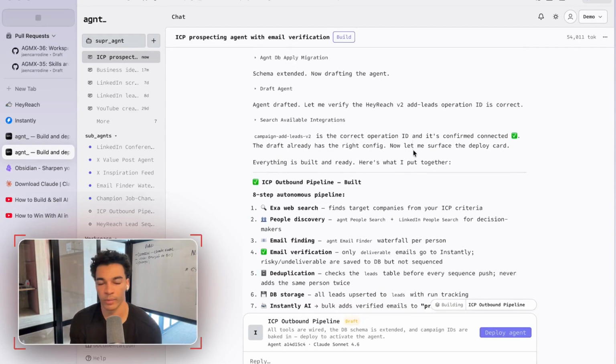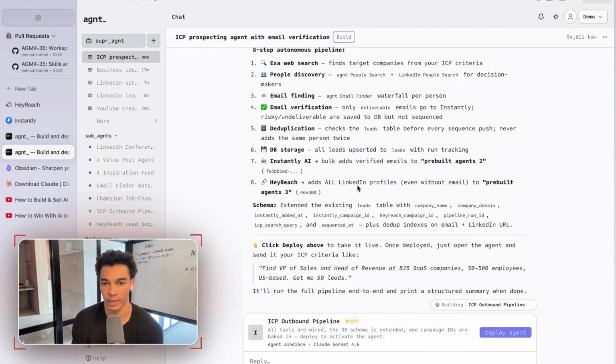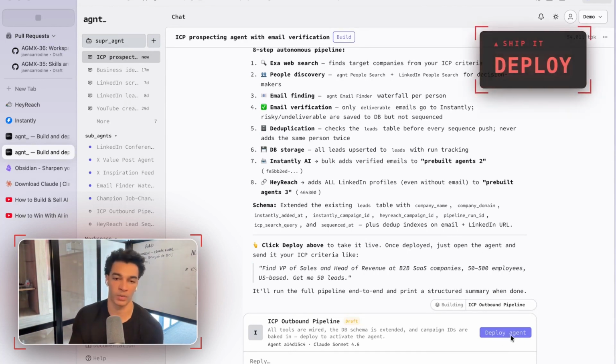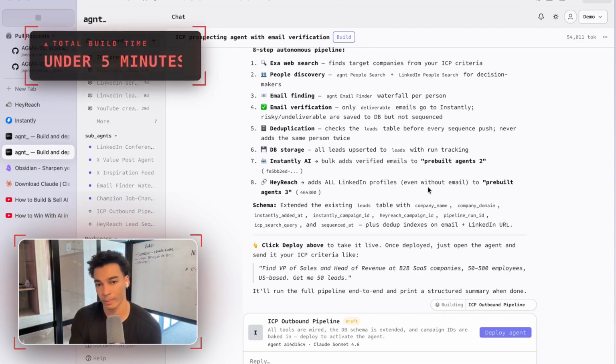Okay, now that we gave it all that information, it went ahead and built out that plan that it had already recommended. And all we need to do is go ahead and click deploy here, and that will start running on a schedule and finding leads, checking their emails, and then sequencing them into those campaigns. And that was super quick to set up. I cut out some of the times where it was thinking, but that took me less than 5 minutes total.